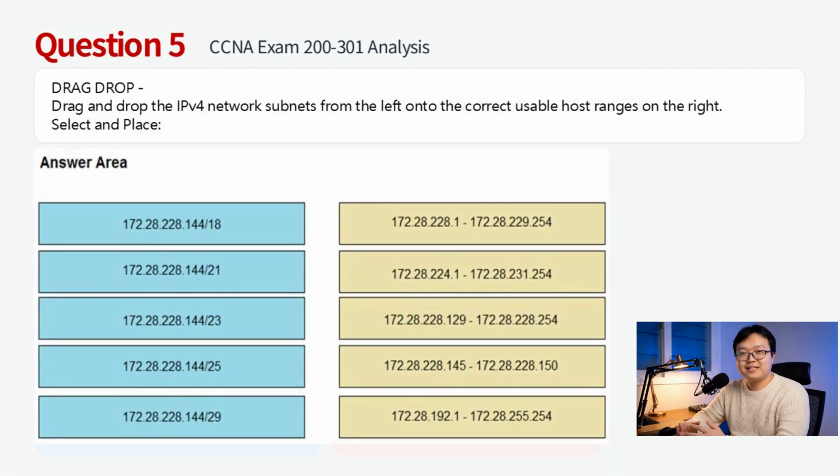D. Each subnet is matched to its usable host range by calculating the network ID, broadcast address, and host range based on the prefix length. The increment value of the third or fourth octet is determined by the subnet mask, and the first and last usable host addresses are identified accordingly. Therefore, the answer to this question is shown in the figure above.